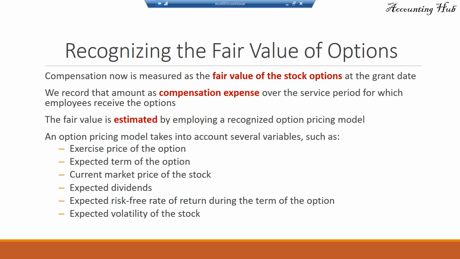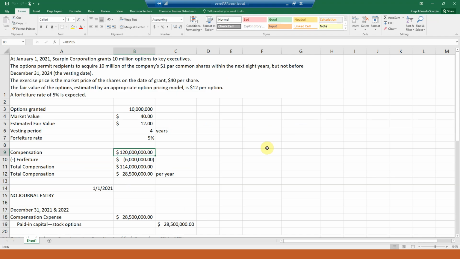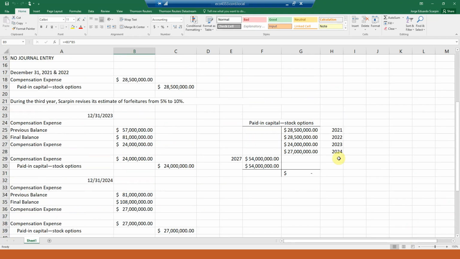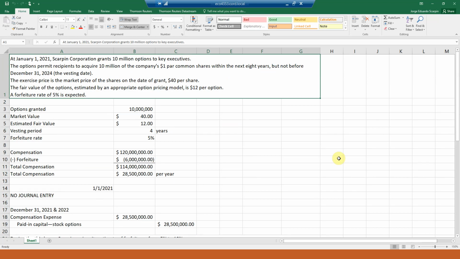And we have a lot of models to do that. An option pricing model takes into account several variables such as exercise price, expected term of the option, and so on. For instance, Black-Scholes is one of the most used models to find the fair value of options. And how does it work? So let's go to our Excel. And I have no idea why I am not showing my camera anymore, but okay.